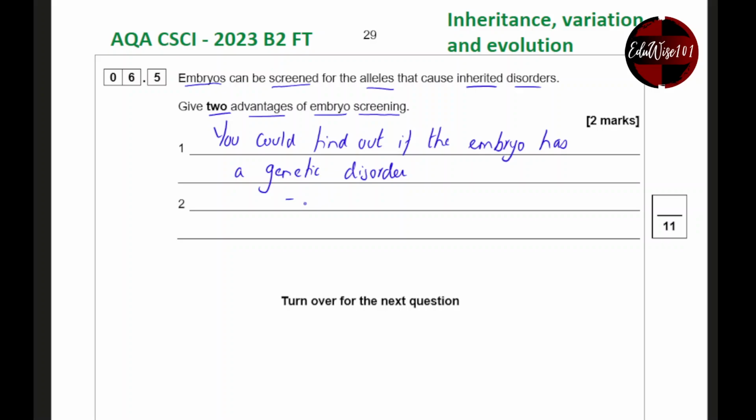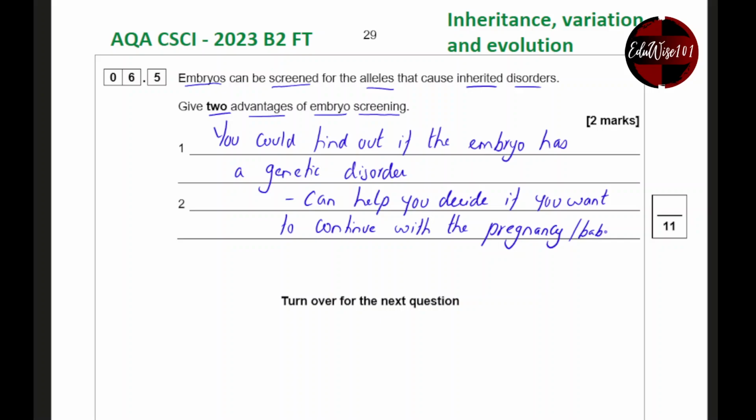So it can help you decide if you want to continue with the pregnancy or have the baby, right?